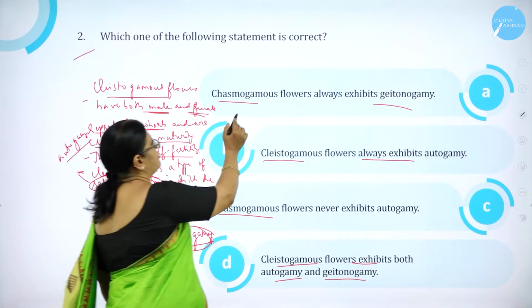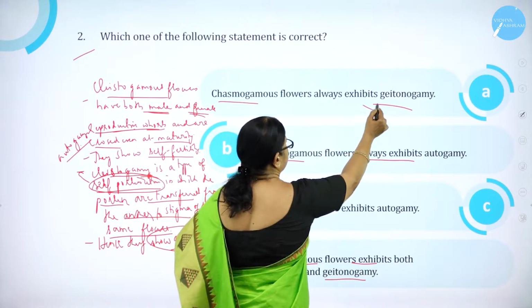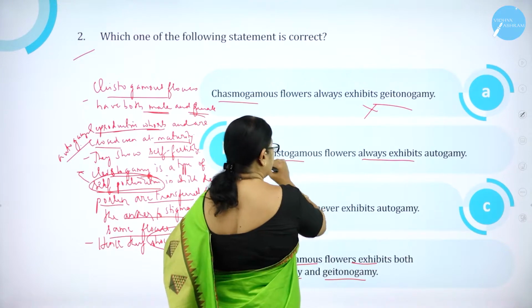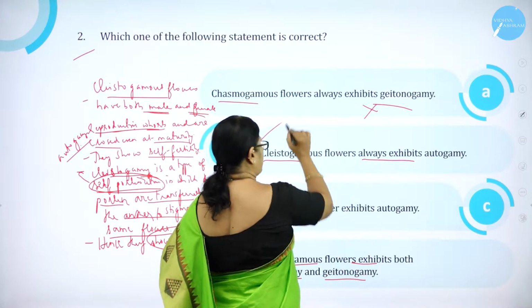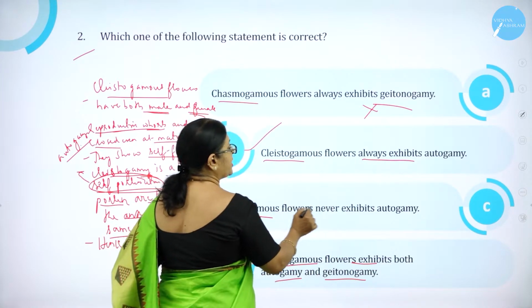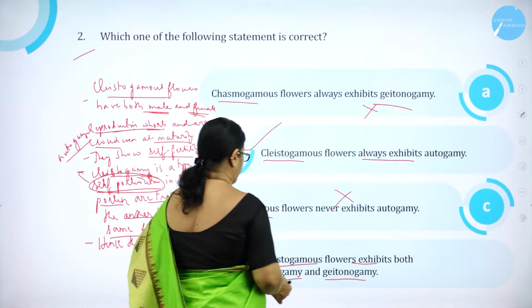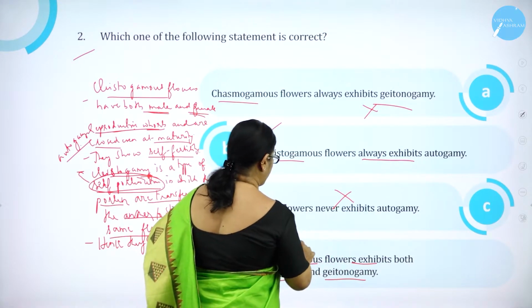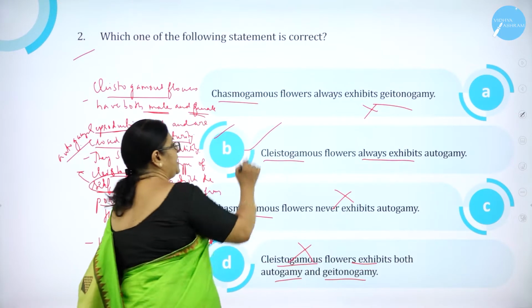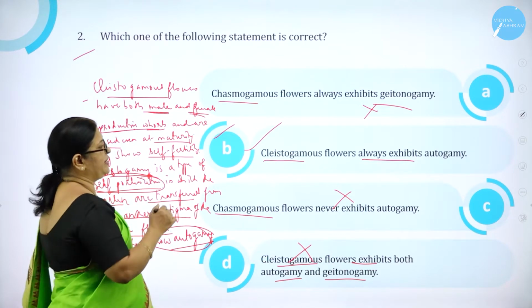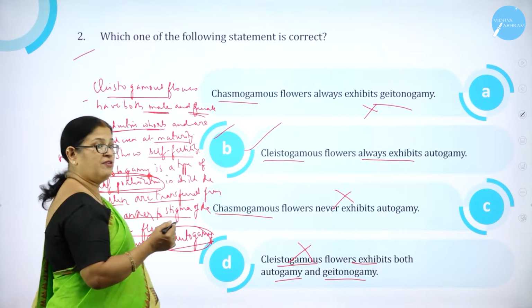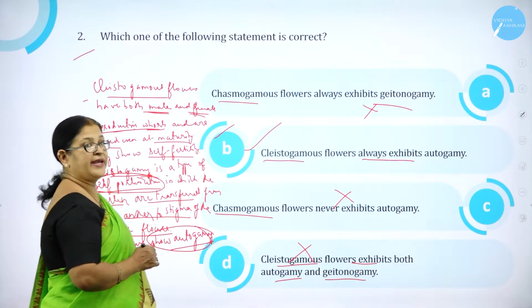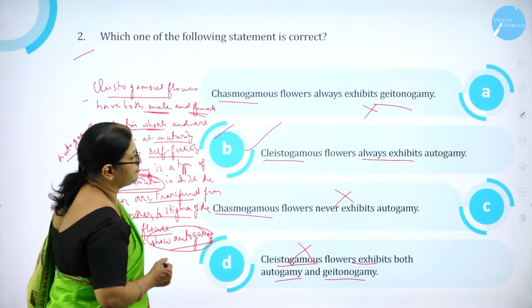So this is wrong. Chasmogamous flowers always exhibit geitonogamy. Wrong. Cleistogamous flowers always exhibit autogamy. Correct. Chasmogamous flower never exhibit autogamy. Cleistogamous flowers exhibit both autogamy and geitonogamy. So option B is correct. What is that statement? Cleistogamous flowers always exhibit autogamy.